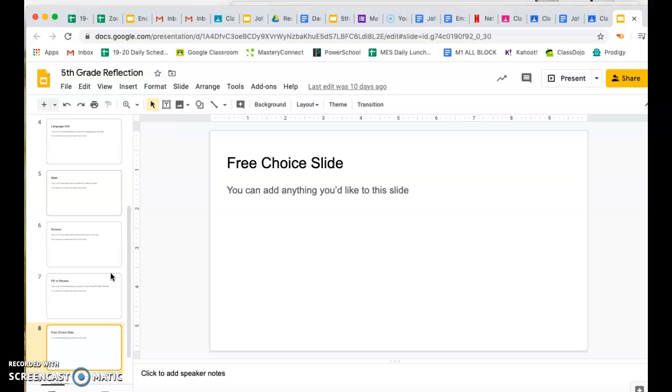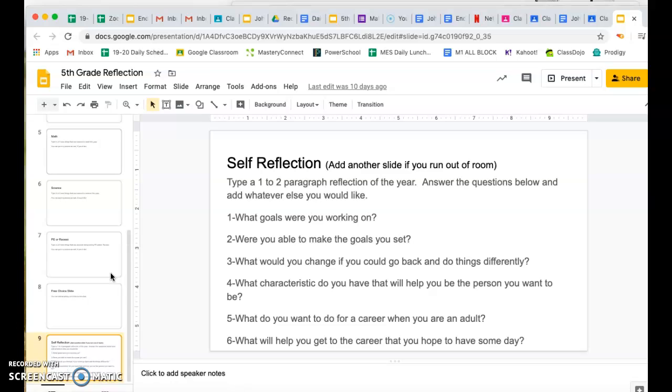This is a free choice slide, so you can add anything you'd like to here. If you have pictures or if you have something that you want to talk about that you enjoyed in 5th grade, go ahead and put it there. And then this self-reflection, you might need to add another slide if you run out of room. If you need to add another slide, you're just going to go to this little plus sign and hit new slide, and it'll just kick down below. So if you need new slides, but you're going to type a 1 to 2 paragraph reflection of the year. If it's more than 2 paragraphs, I'm okay with that too.